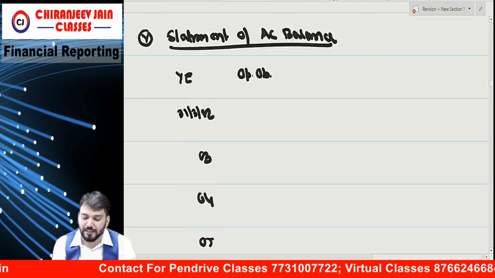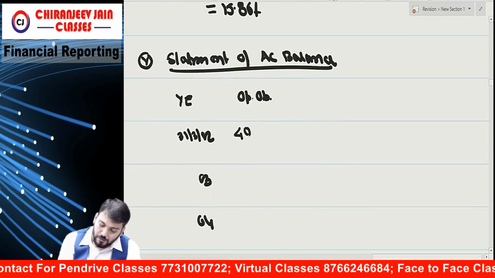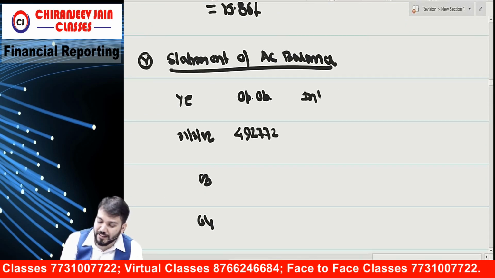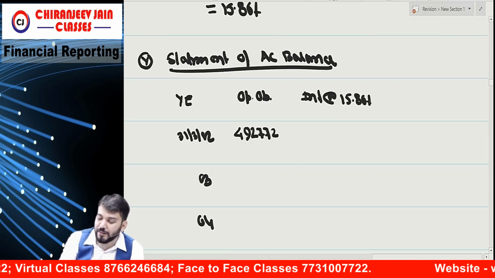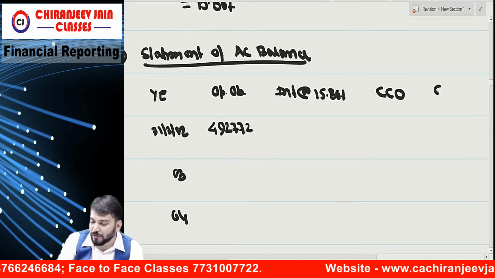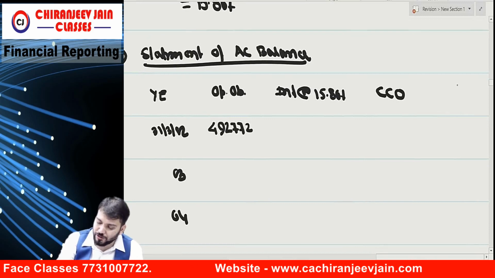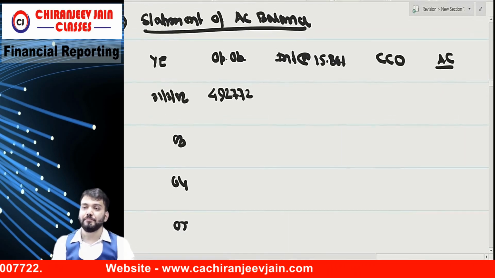So what is the opening obligation? 4,92,772. Then we'll add interest at what rate? 15.86%. Then minus contractual cash outflow. This becomes the closing obligation. Closing obligation means amortized cost, which means closing liability.